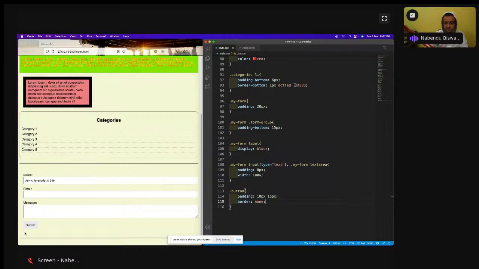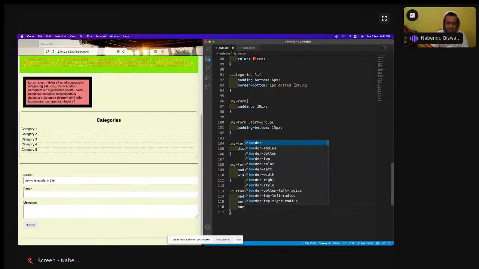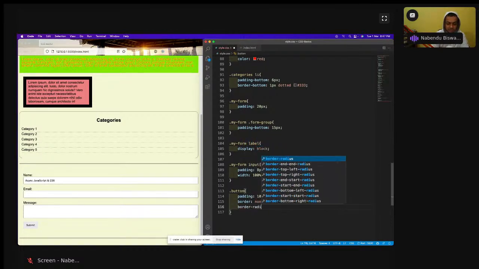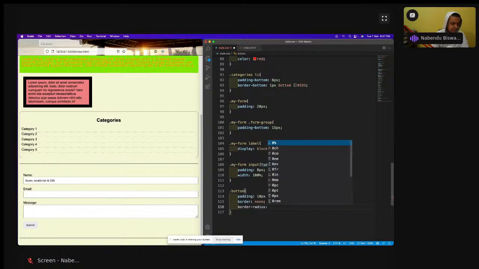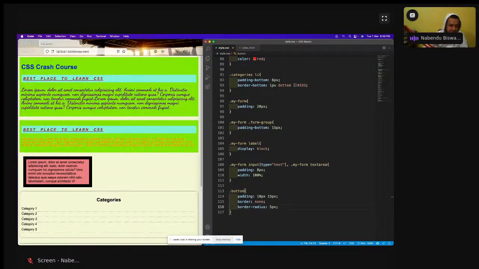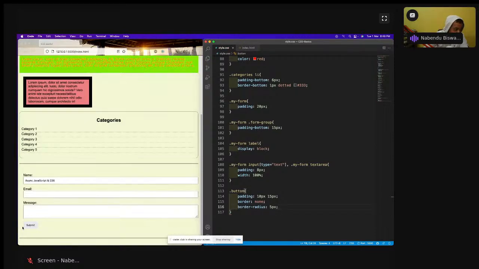Then I have something known as border radius. By default every box has sharp edges. I don't want sharp edges, I want a bit of round edges. So 5px I'll do, save it, and see, a bit of round edges which are not shown because this color is messing up a lot.